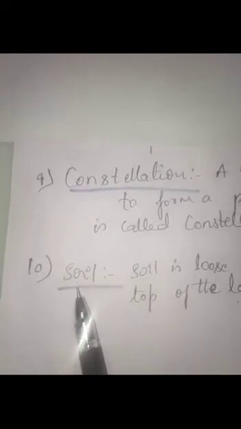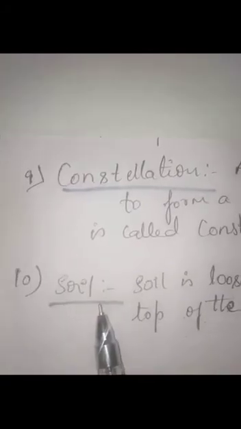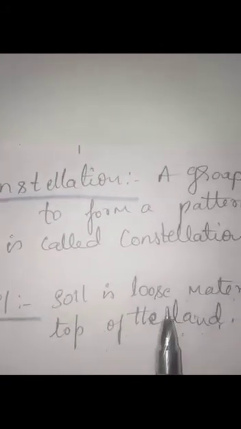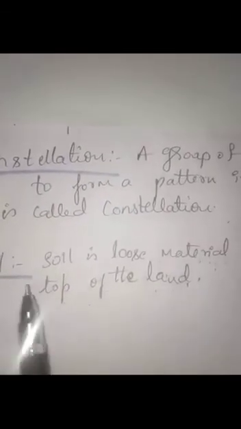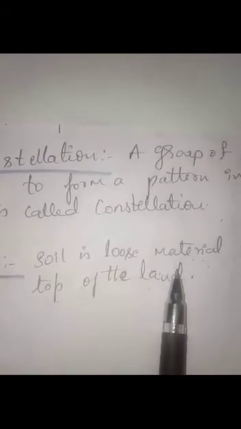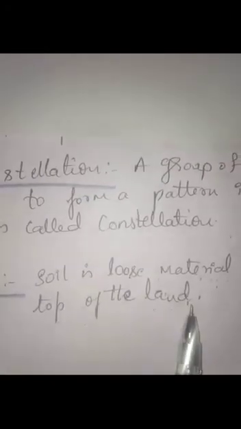The last word is soil. So soil. The spelling of soil is SOIL, soil. So soil is a loose material which is present on the topmost layer of the land, or which lies on top of the land. We call it as soil. So soil is a loose material which lies on top of the land.